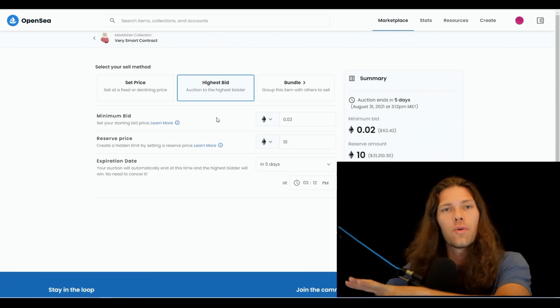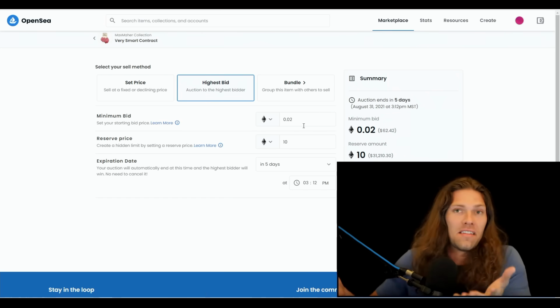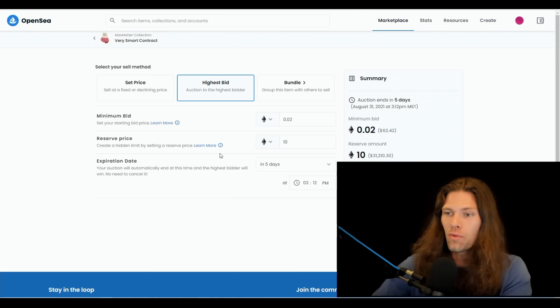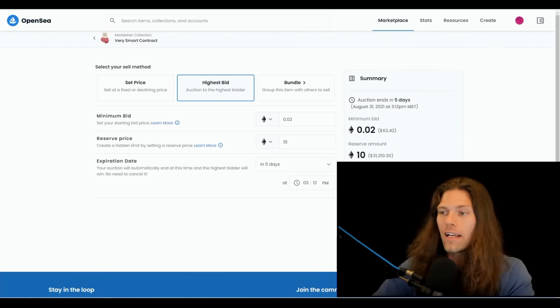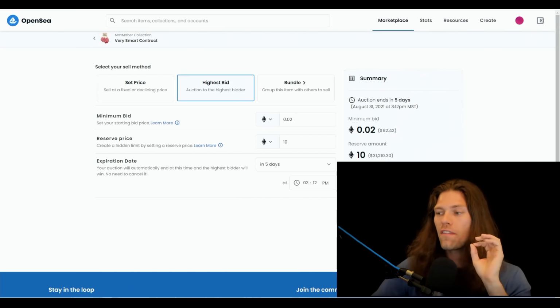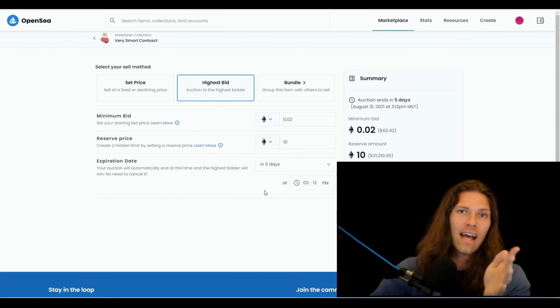So with this, I decided to go with the auction style bidding, and then I did a very low minimum bid because I just think it'd be cool for this to sell. And then I did the reserve price. I just bumped that up because, hey, if people want to bid this thing up, that's totally fine with me. And one note here, 2.5% always goes to OpenSea, and of course there's always gas fees.